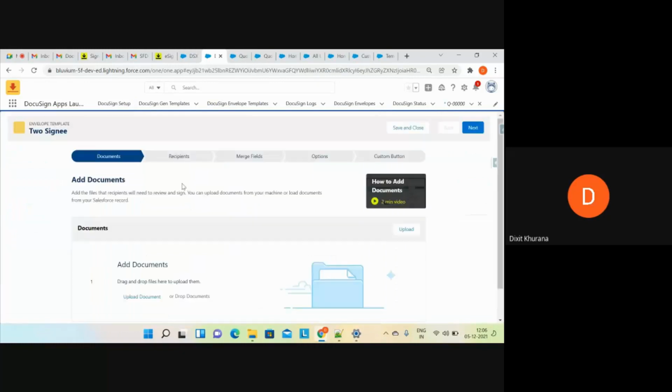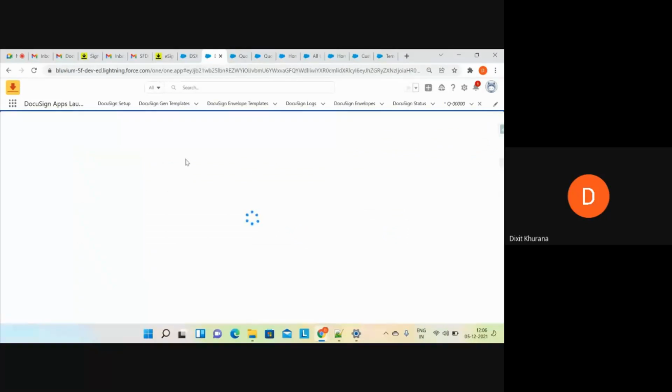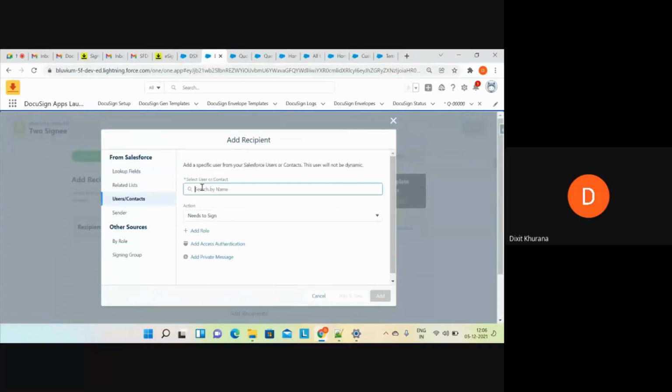Now, one thing to highlight here is that every time you have to create a template, if you have a number of signees or you want everything to be dynamic, I'll simply use the previous settings. Now in this template, I will be adding the two recipients.